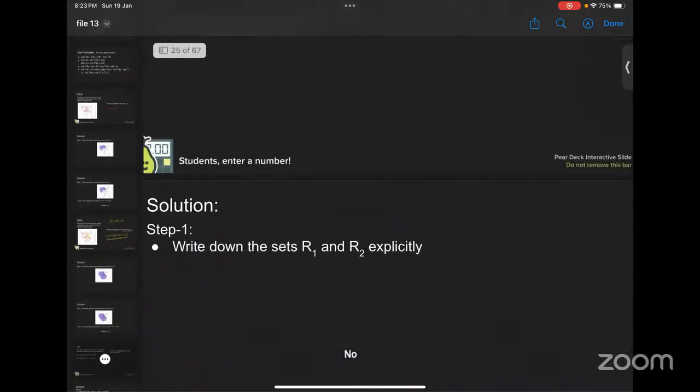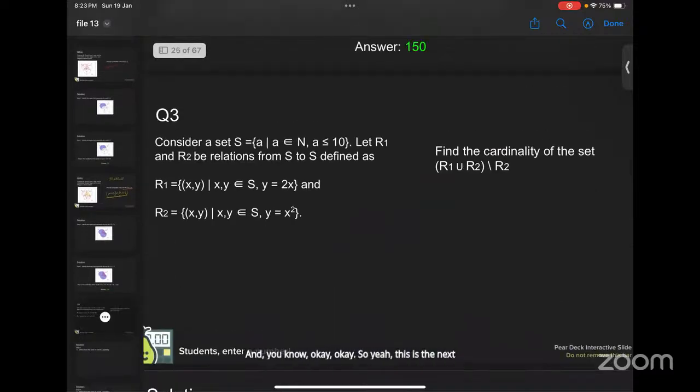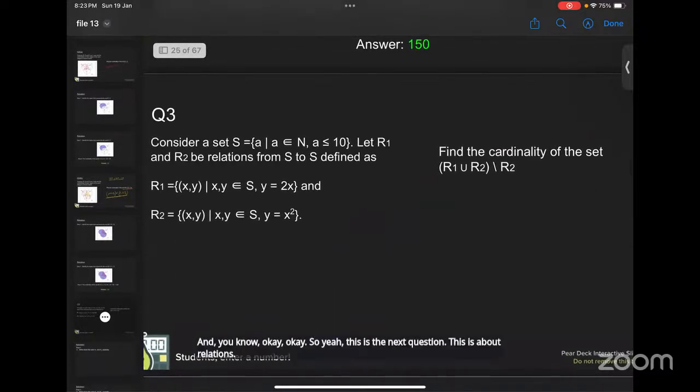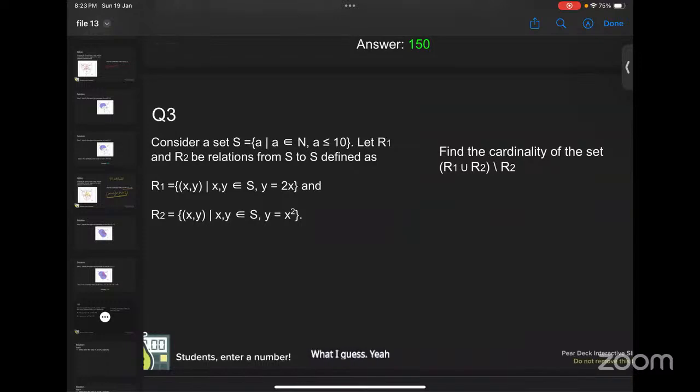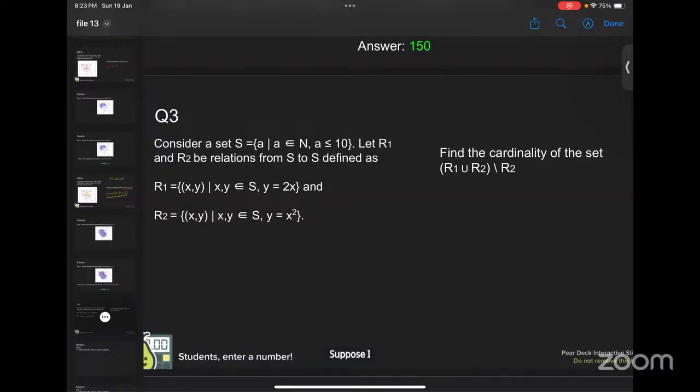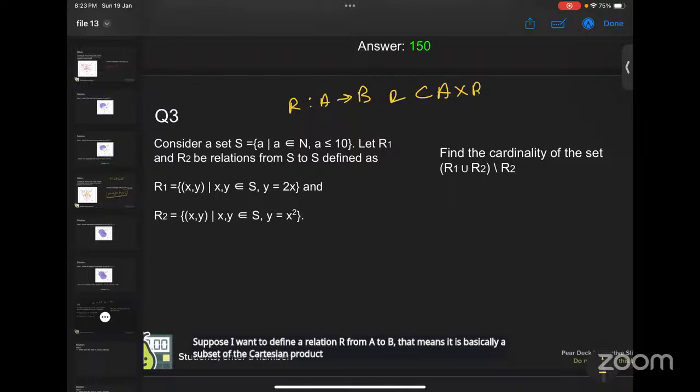Okay. So yeah, this is the next question. This is about relations. So you know what a relation is, right? Yes, ma'am. So in short, if I mention in one line what a relation is, suppose I want to define a relation R from A to B, that means it is basically a subset of the Cartesian product of A and B, right? Any possible subset of A cross B. So this is a one line definition of relation.